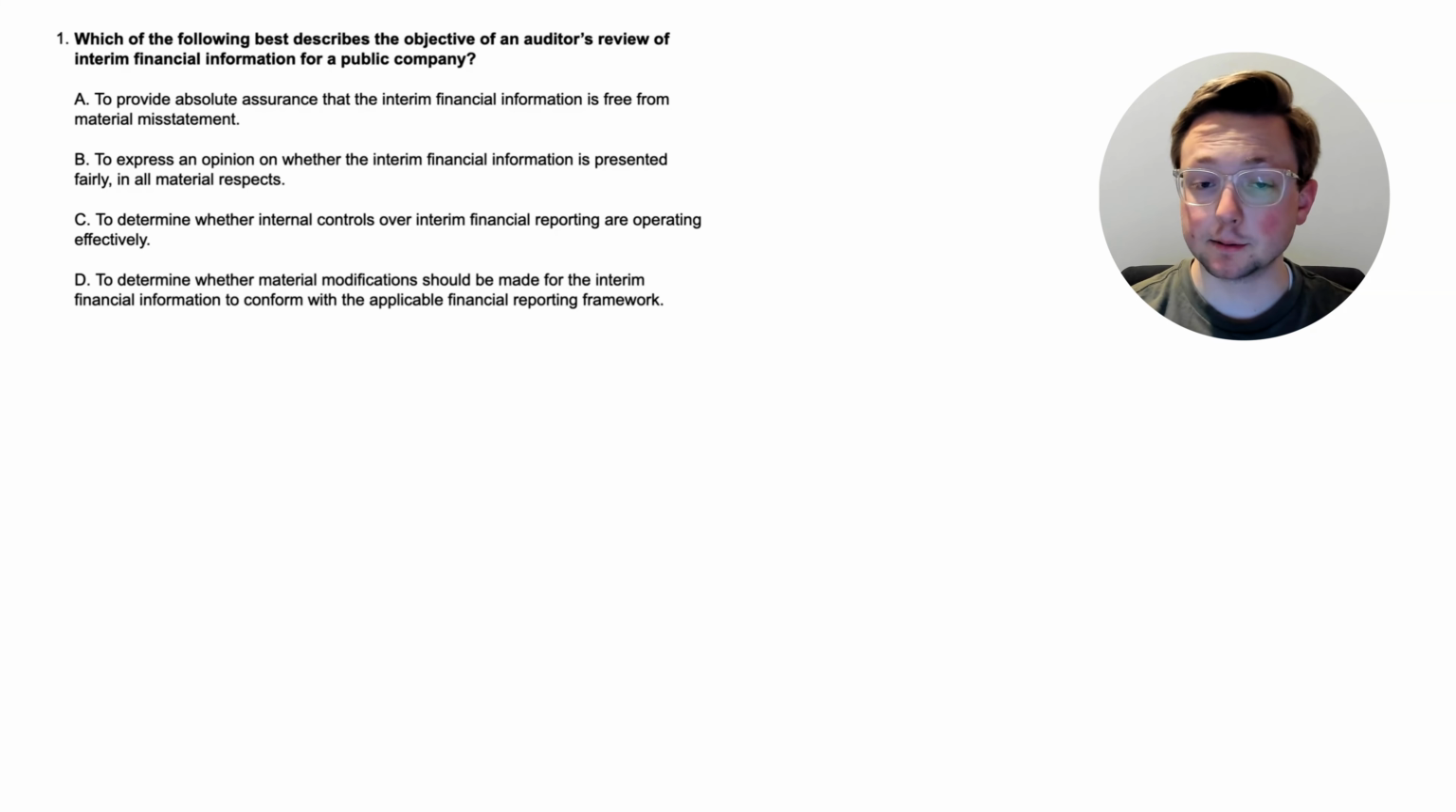Option A, to provide absolute assurance that the interim financial information is free from material misstatement. Option B, to express an opinion on whether the interim financial information is presented fairly in all material respects. Option C, to determine whether internal controls over interim financial reporting are operating effectively, or Option D, to determine whether material modifications should be made for the interim financial information to conform with the applicable financial reporting framework.